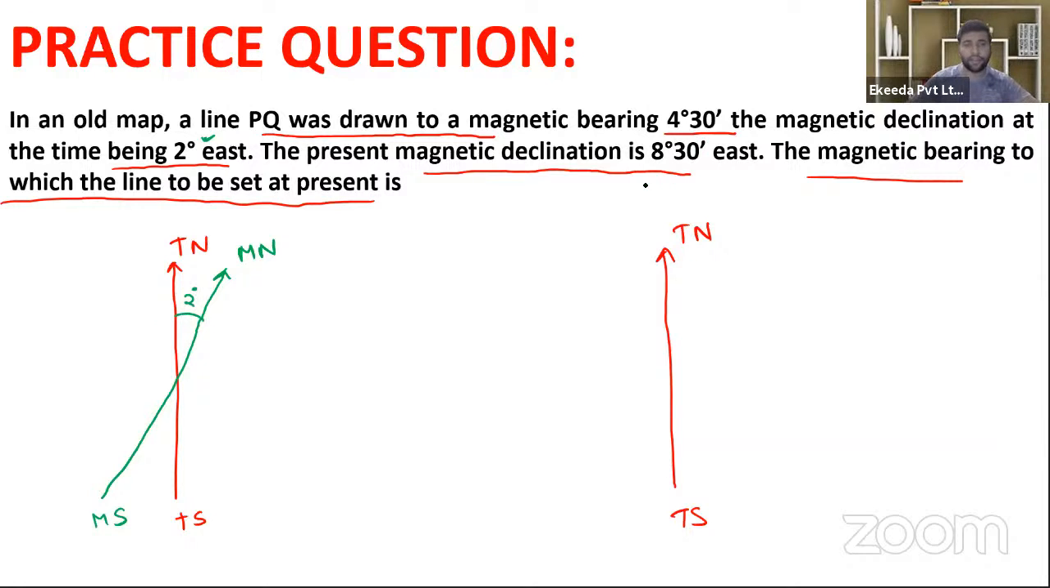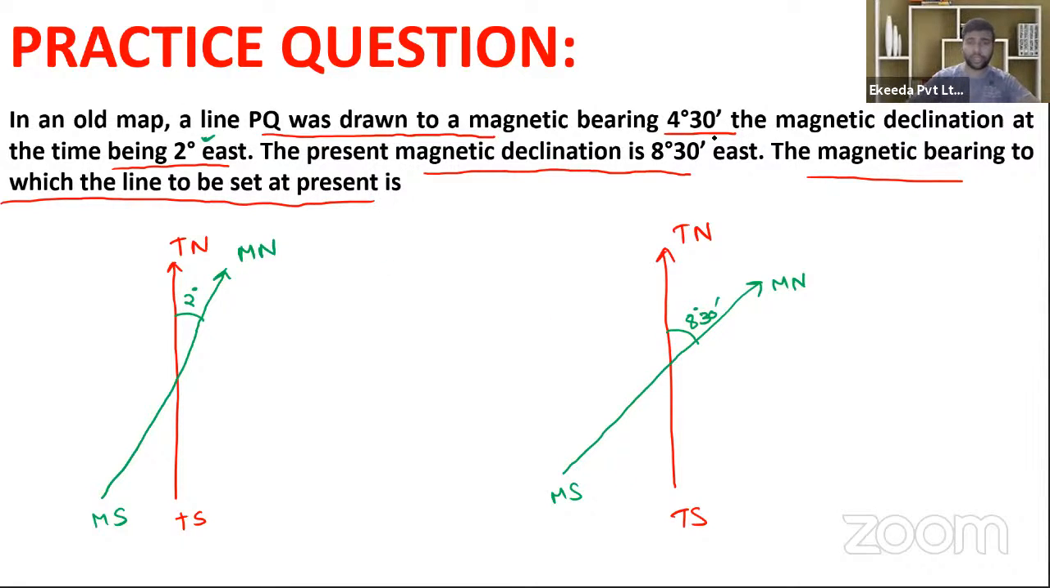2 degree. Now at present time, the magnetic declination is 8 degree 30 minute east. It means that the magnetic north will lie somewhat here, and the angle will be equal to what? The declination will be equal to 8 degree 30 minute east. Clear?